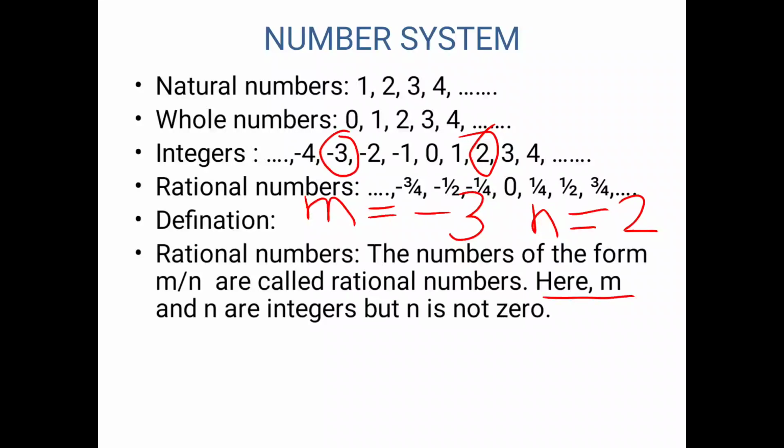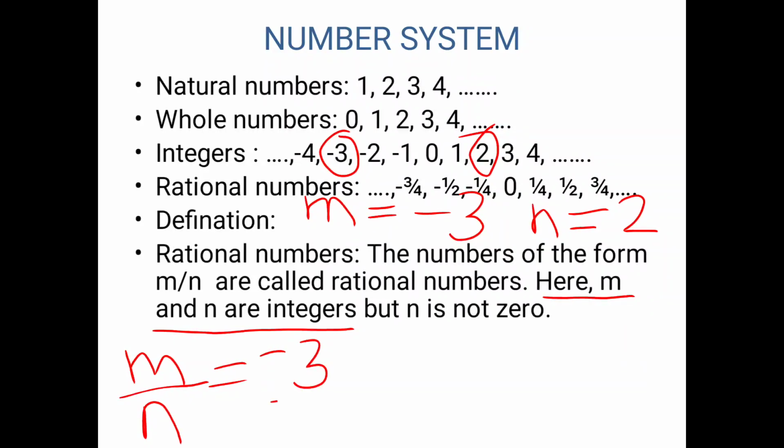So the first condition that m and n are integers is satisfied. Next, it is written in the form of m upon n. So when I write these numbers in the form of ratio, this number becomes a rational number. Now one more important point, that n cannot take value 0.